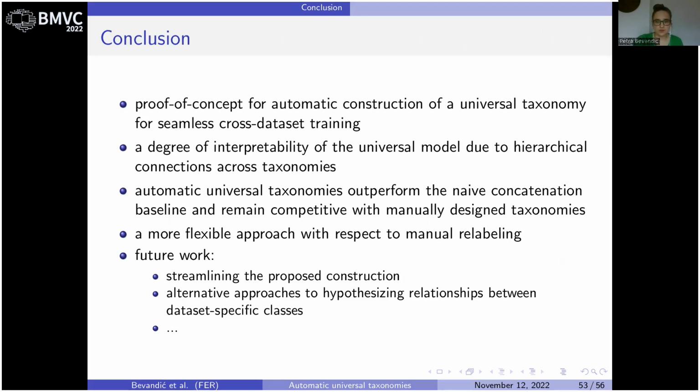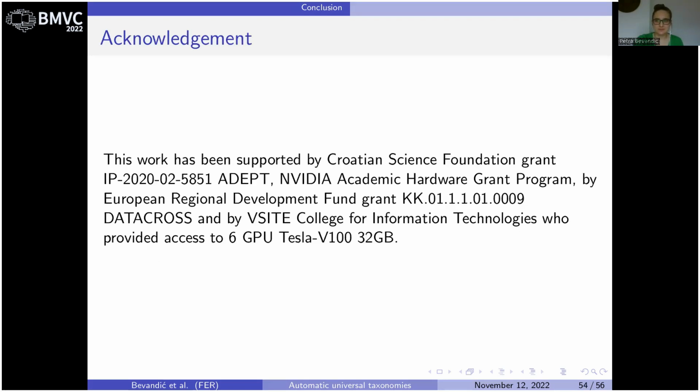Future work should consider streamlining the proposed procedure, consider alternative approaches to hypothesizing relations between datasets, and looking into non-iterative approaches to universal taxonomy construction.